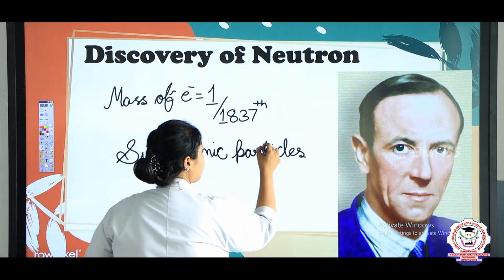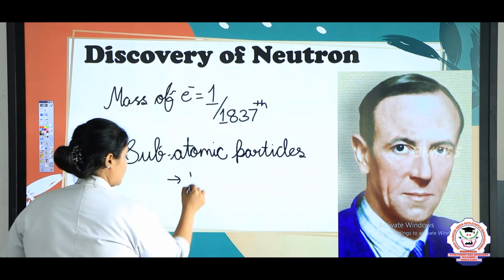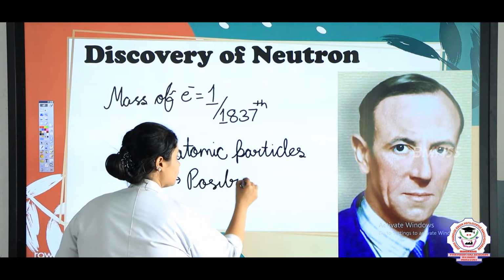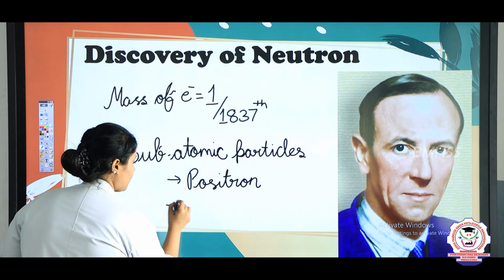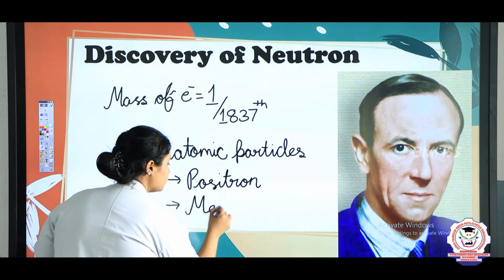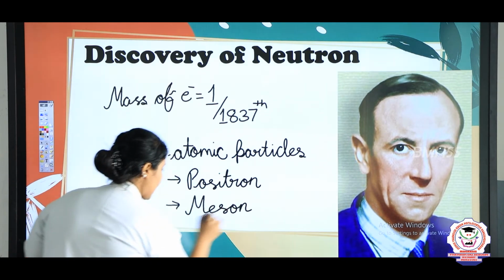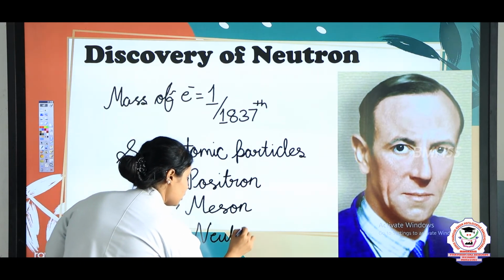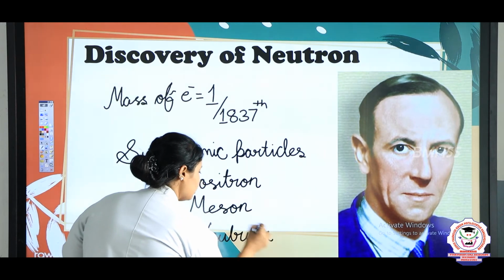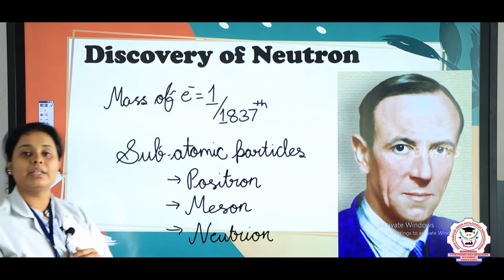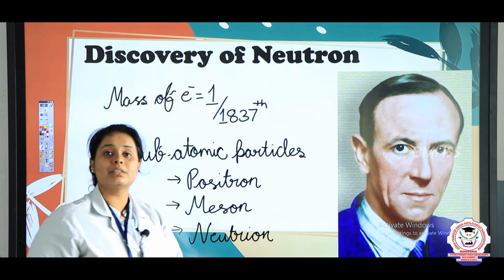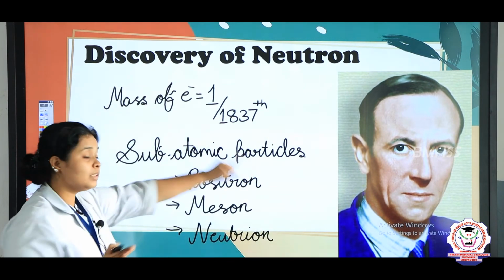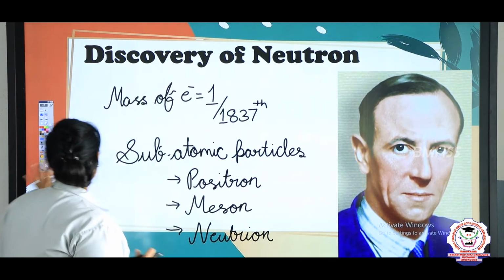And these subatomic particles were positron, meson and neutrino. So, these are the subatomic particles, but the studies of these particles are done in the higher section. So, that is not much important, but he is the person who discovered the neutrons. Okay.